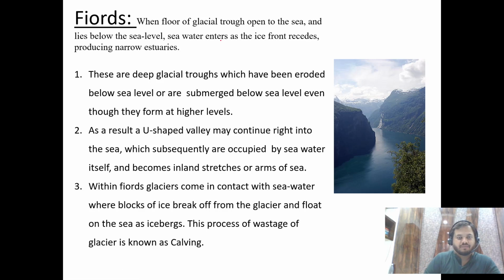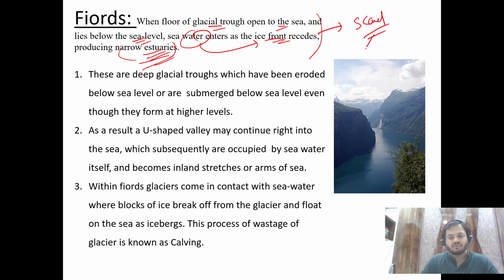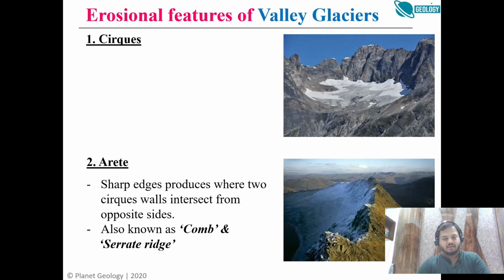What they have written is, it is a glacial trough which opened to the sea, and it lies below the sea level. Here, the seawater enters the ice front. So it is a kind of narrow estuary, just that the landscape there is glacial. This is a simple thing. You should remember this, and you should write the example of Scandinavian countries. You can write those four countries' names: Norway, Sweden, Finland, and Denmark.